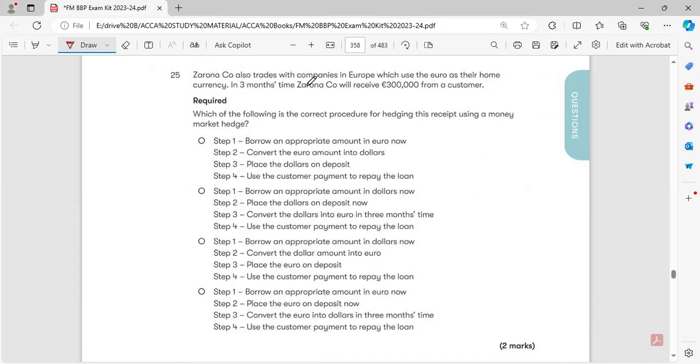Next one is Zarona company also trades with companies in Europe which use the euro as their home currency. In 3 months' time, Zarona company will receive $300,000 from a customer. Which of the following is the correct procedure for hedging this receipt using a money market hedge? What is the correct procedure?